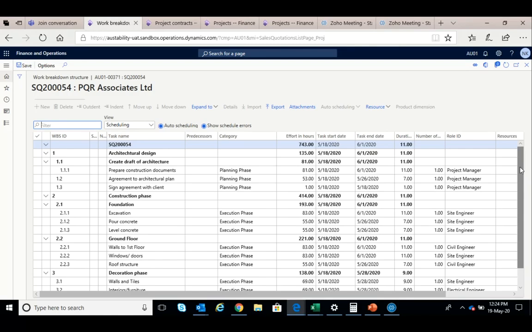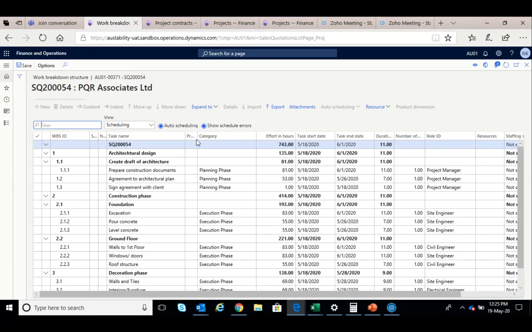We have created a WBS for a construction company, divided into multiple phases with dependencies and all that. There are multiple phases, such as the planning phase and execution phase, and each of these has individual activities.